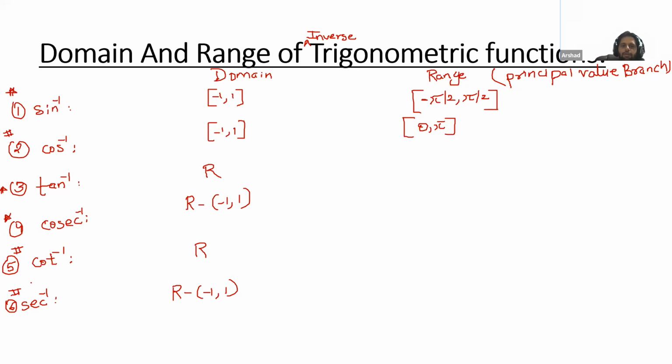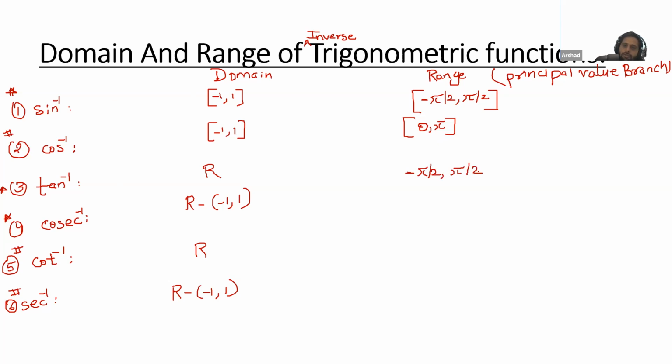So please try to remember these values in this way, otherwise in the final exam you will forget them. Sine inverse is related with tan inverse and cosec inverse. What is the range for sine inverse? Minus pi by 2 to pi by 2. For tan inverse, we will again write the same thing.